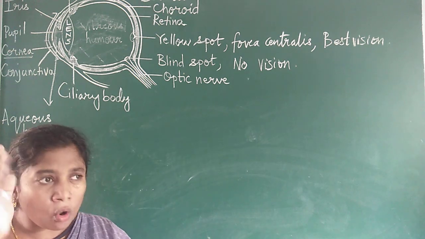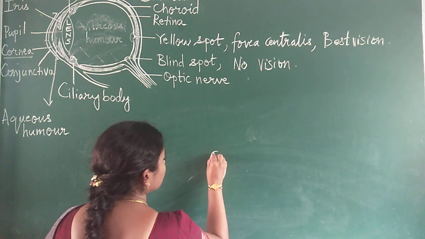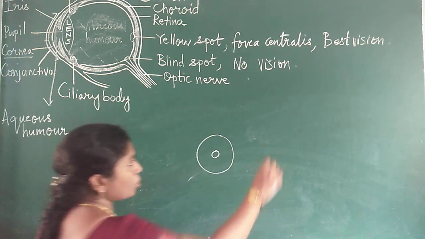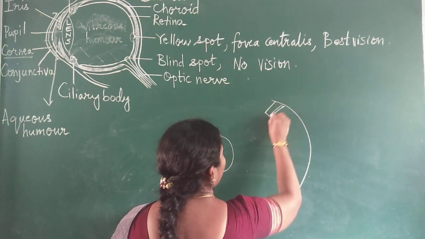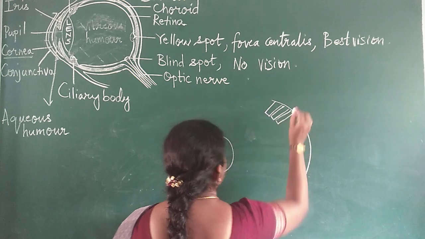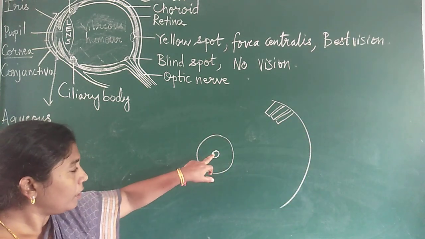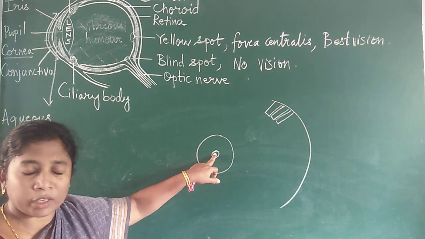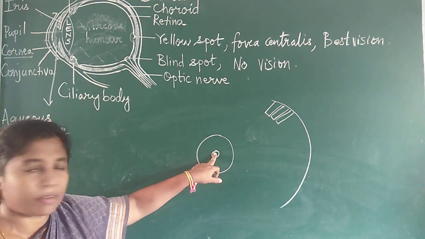So as soon as you go to the theater, what happens is, let us talk about this, this is the pupil and this is the iris. And let us talk about this retina also, where rods and cones are present. So as soon as you enter the theater, it will take time for you to see, to look at your seats or whatever it is.